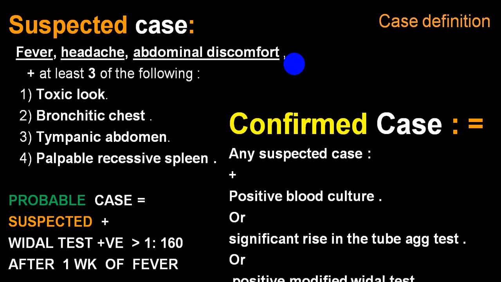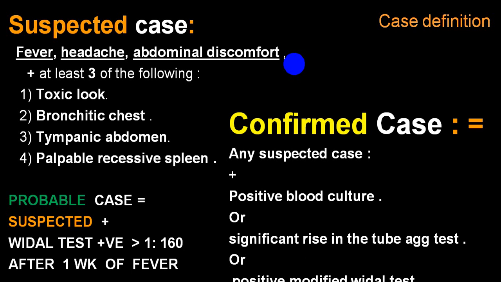We usually use three words: suspected case, probable case, and confirmed case. A suspected case means any person who comes with fever, headache, abdominal discomfort for at least a few days, and any at least three of the following: toxic look, respiratory involvement in the form of bronchitis with chest crackles, tympanic abdomen, and palpable spleen.